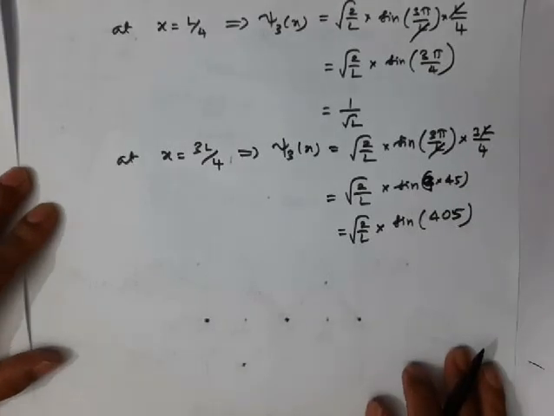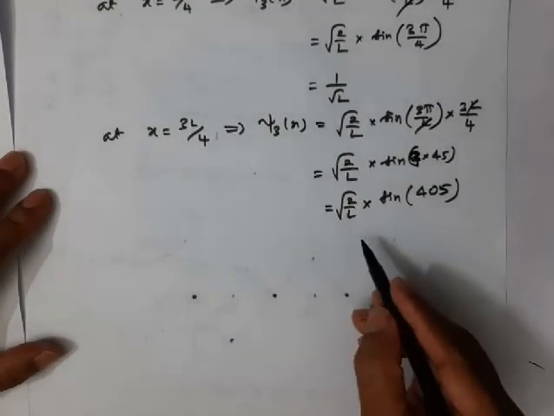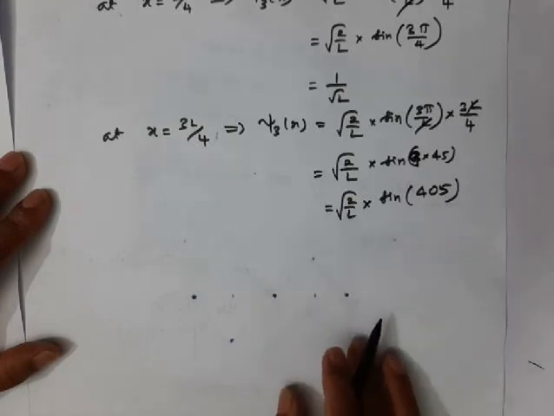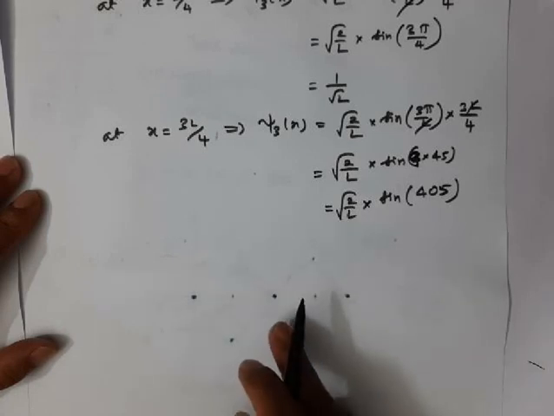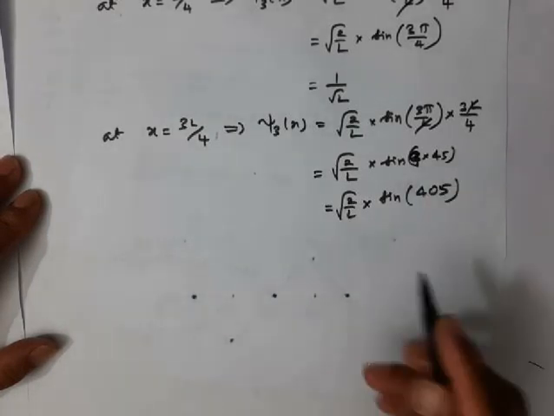It is 405 that is coming, right? Up to 360, the full circle is over.